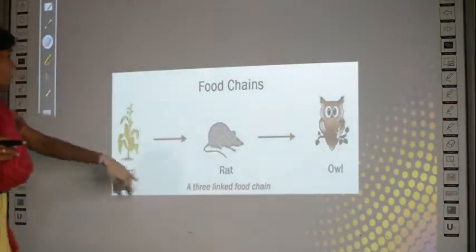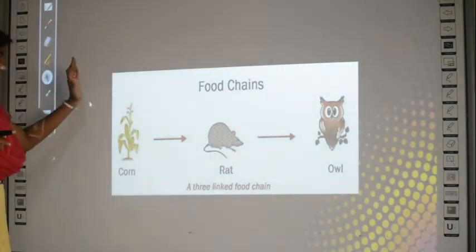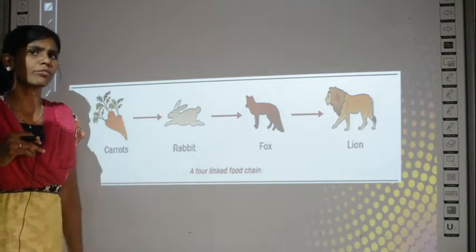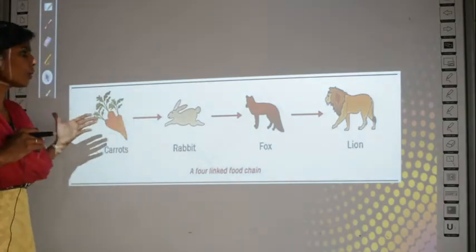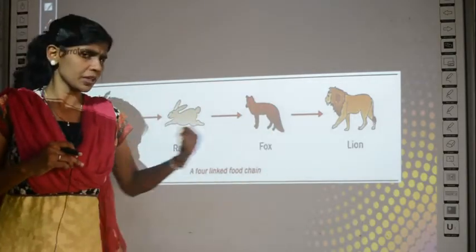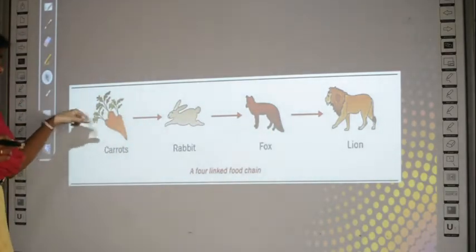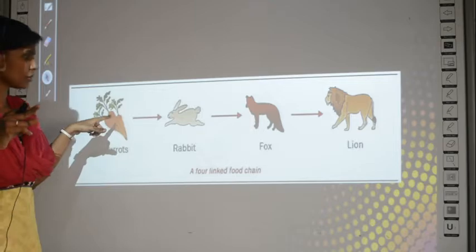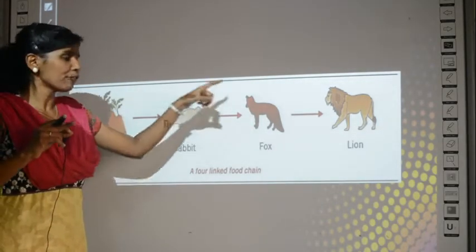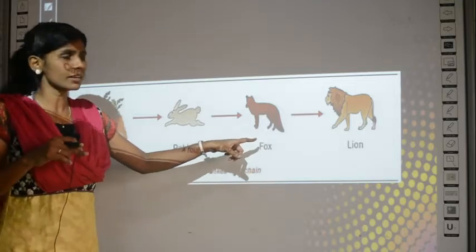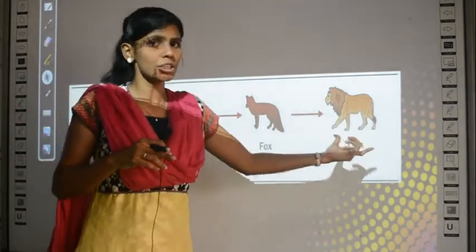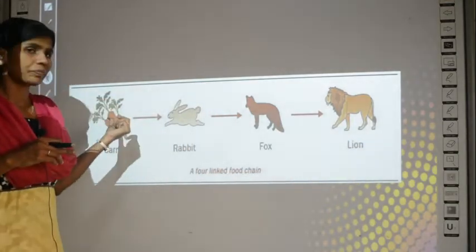There are 2 more examples given in your text. A 4-linked food chain. Why is it called a 4-linked food chain? Because 4 organisms are involved here, 1 plant and 3 animals. Here carrot is the producer, rabbit is the primary consumer, fox is the secondary consumer and lion eats the fox, so it is the tertiary consumer. Clear?